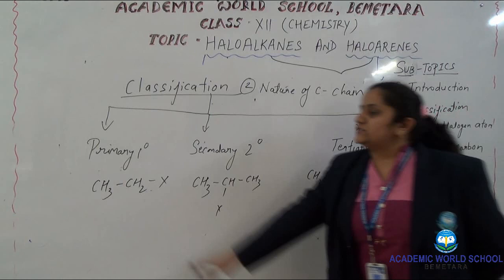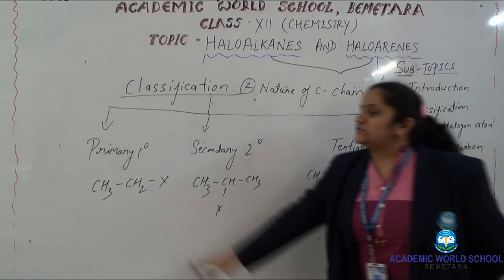When you proceed toward the secondary carbon, you can see the X, our functional group, is attached to the carbon which is further attached to two different carbon atoms. First carbon is this and second carbon is this. Then this structure is known as secondary, and it can further branch and form a structure which is complex in nature, called a 3 degree structure.